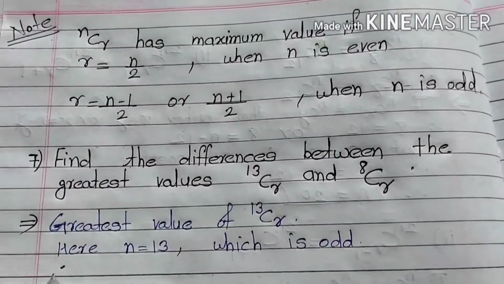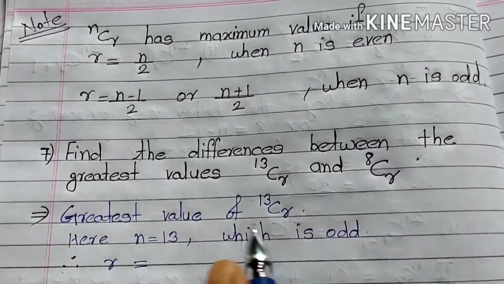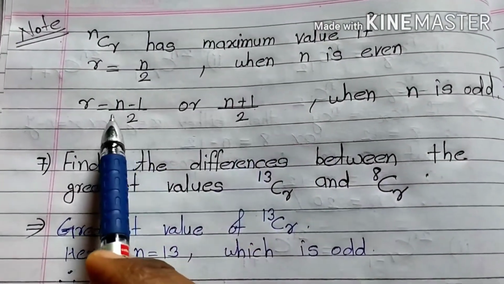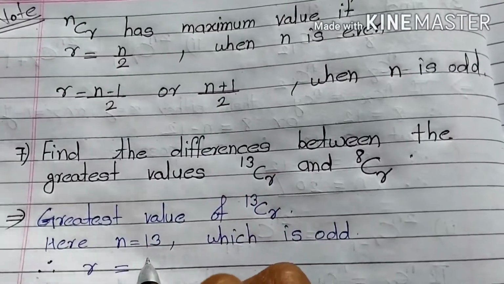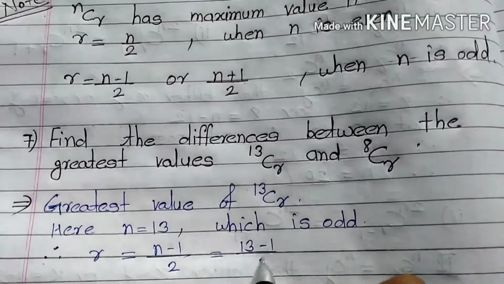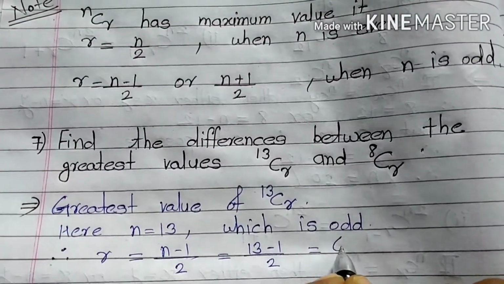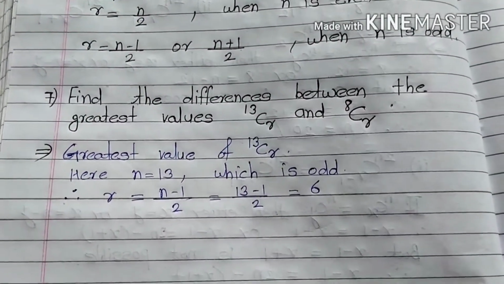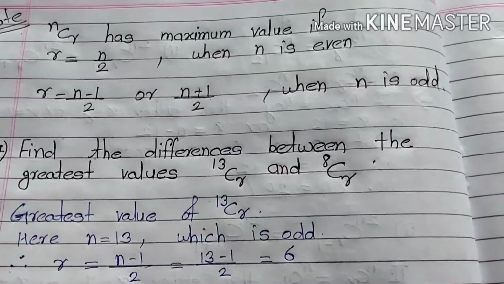So therefore r is equal to, you can take one of them, I am taking this (n minus 1) upon 2. So it is (13 minus 1) upon 2, which is equal to 12 upon 2, 6. So here r is equal to 6.